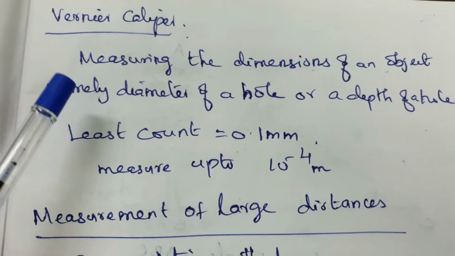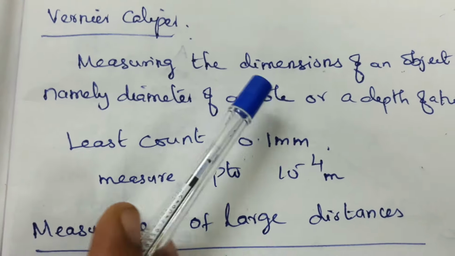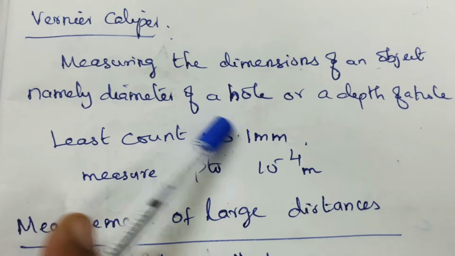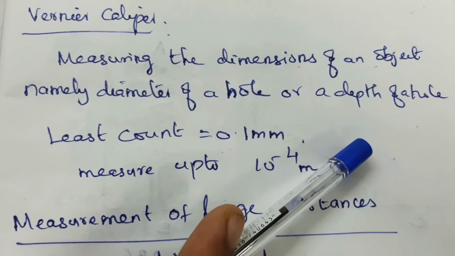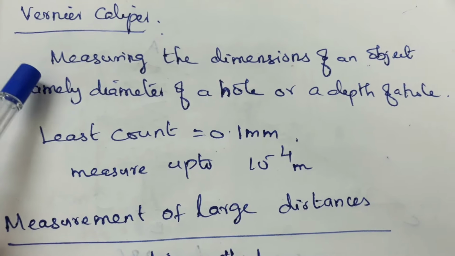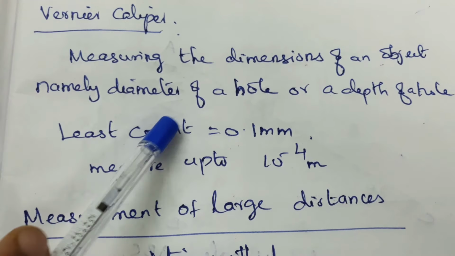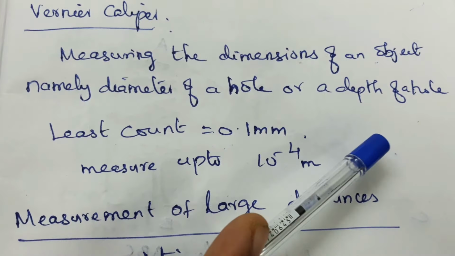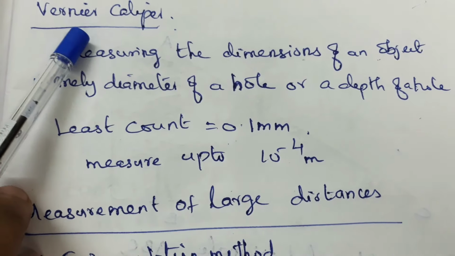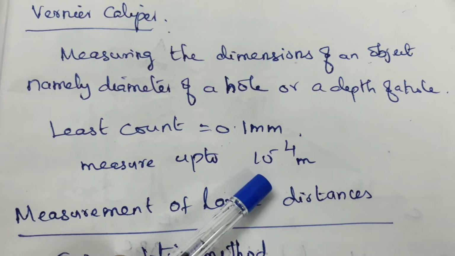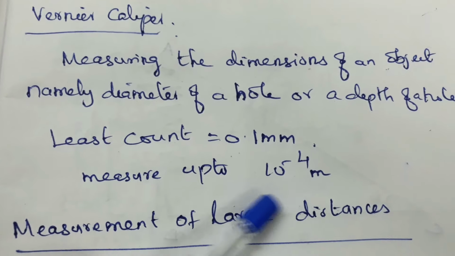Vernier caliper is an instrument used for measuring the dimensions of an object, namely the diameter of a hole or the depth of a hole. So using this vernier caliper, we are able to measure distances up to 10 power minus 4 meter.